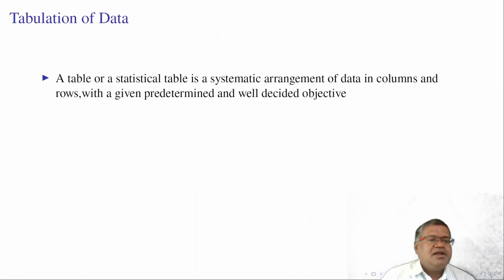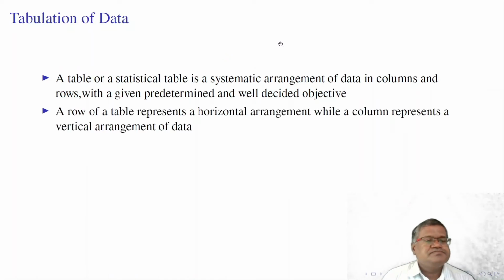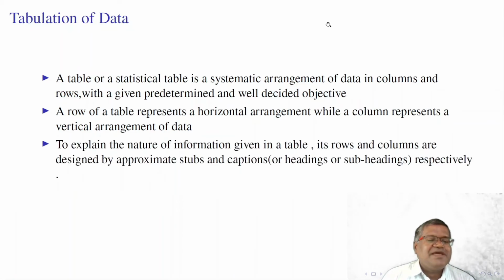Next concept is tabulation of data. A table or a statistical table is a systematic arrangement of data in columns and rows with a given predetermined and well-decided objective. A row of a table represents the horizontal arrangement, while a column is the vertical arrangement of the data. To explain the nature of information given in a table, its rows and columns are designated by appropriate stubs or captions, or headings or subheadings respectively.